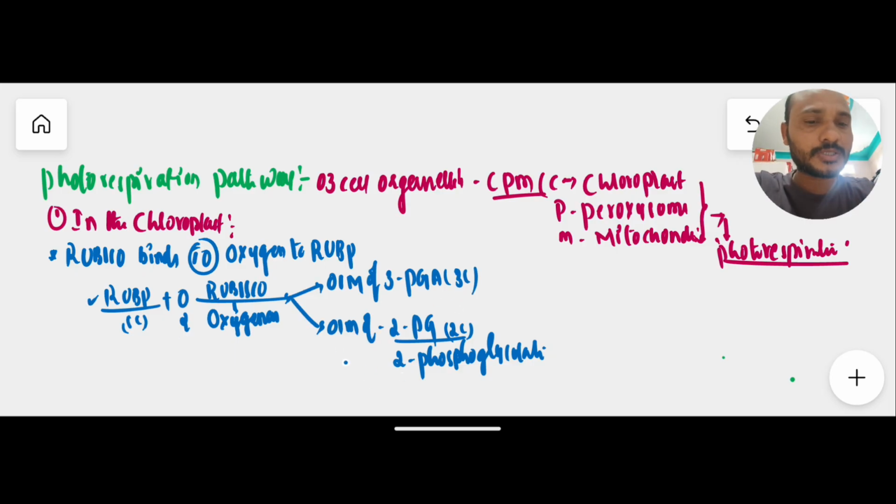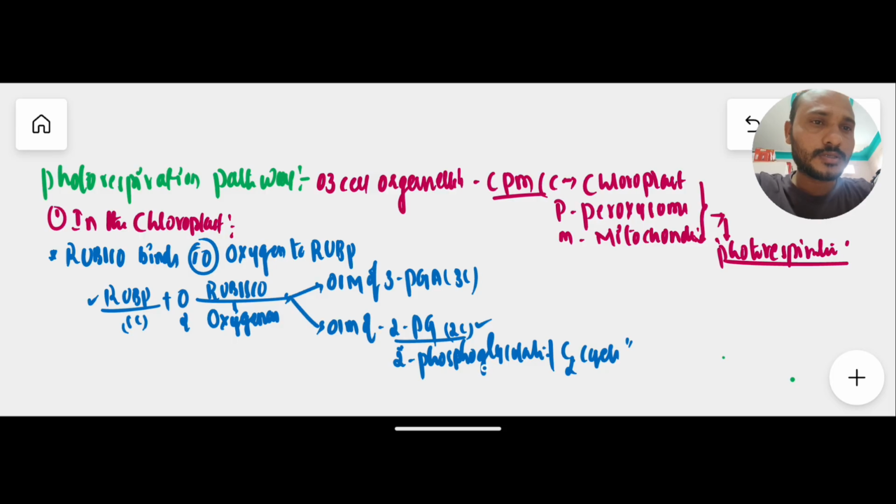After formation of this 2-phosphoglycolate, this 2 carbon compound gives the cycle its name, the C2 cycle. Hence we can use the term C2 cycle, because one molecule of 2-PG is formed which has 2 carbons.